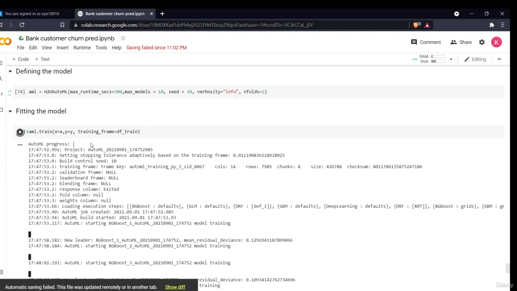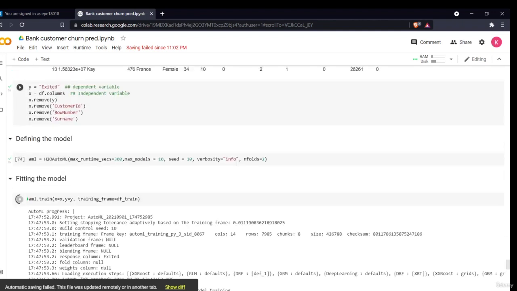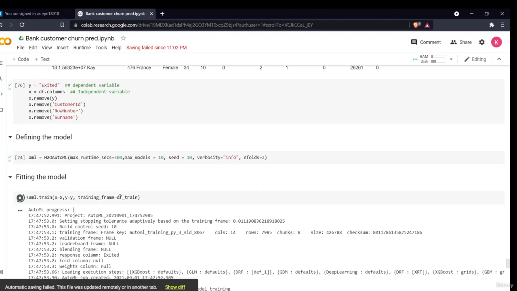Okay. So now what I did is X is basically the columns which I stored here, removing the customer ID, row number and surname, and Y is basically my exited column. And the training frame, which is the data I have to take, is the DF train data.